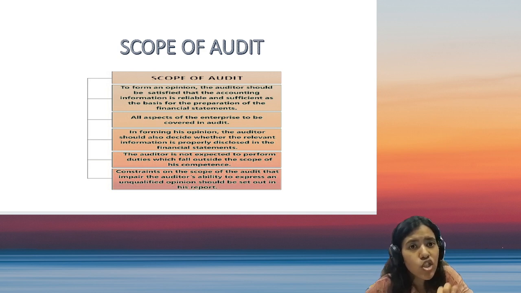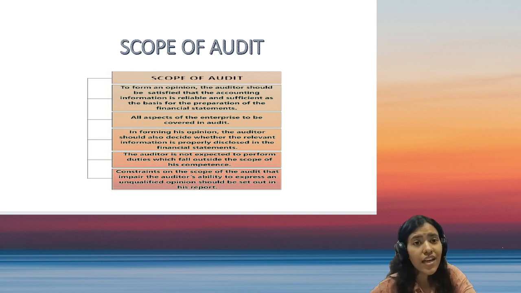The sales register should have everything in order to be sufficient enough to be checked. So yeah, all the supporting documents and other items on the basis of which books of accounts are prepared should be reliable and sufficient.